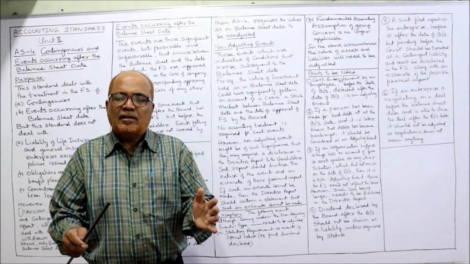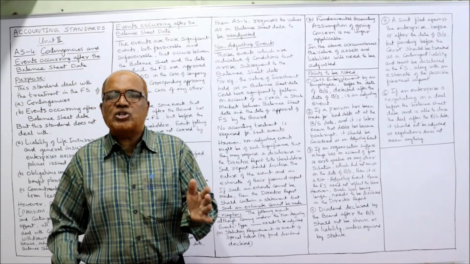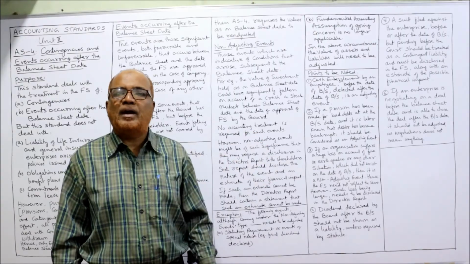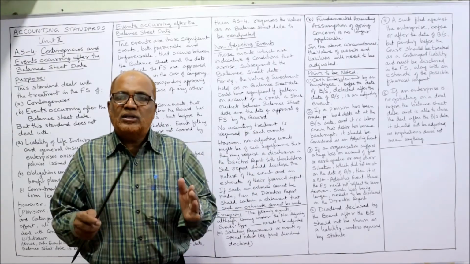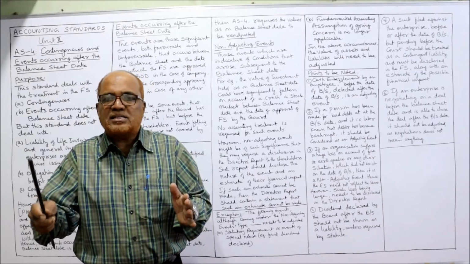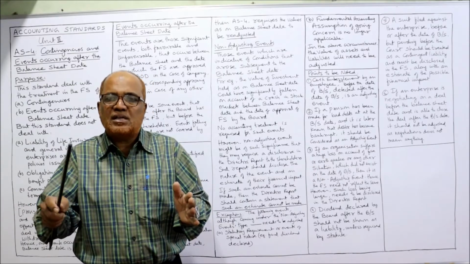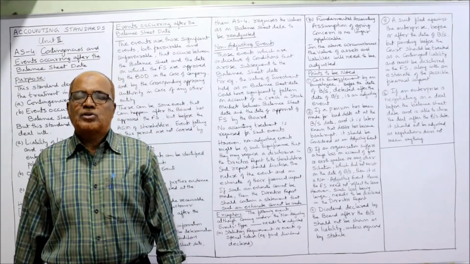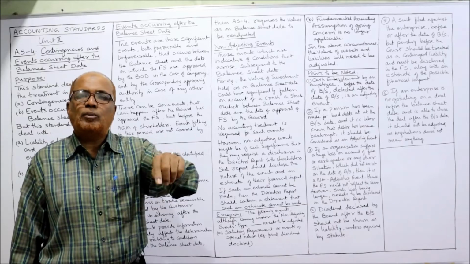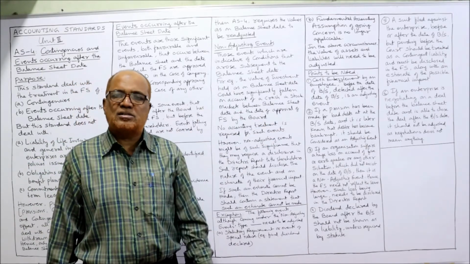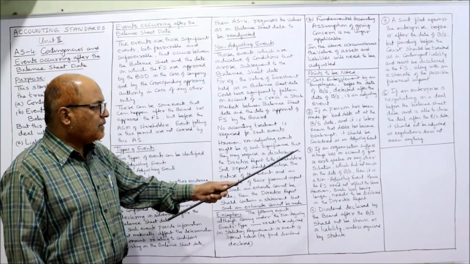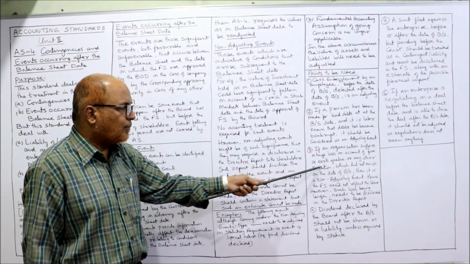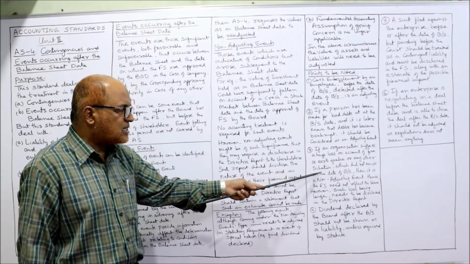The event, the customer becoming bankrupt, happened after the balance sheet date. But on the date of balance sheet, we have already made the provision for bad debts. Now this event, that customer has become insolvent, is a significant event. So it is an adjusting event. So this loss of bad debts should be adjusted in the financial statements. Adjusting event.